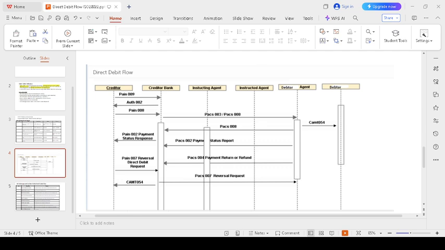Again, it moves via pacs 008 and is credited to the creditor account. They can track the transaction status via the pain 002 payment status response. In case the debtor needs to reverse or return the payment, because the bill amount exceeds or some extra charges are added, the debtor agent sends the return or reversal request to the creditor bank via pacs 004 payment return or refund.